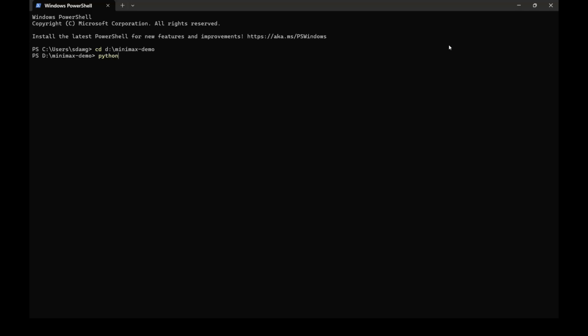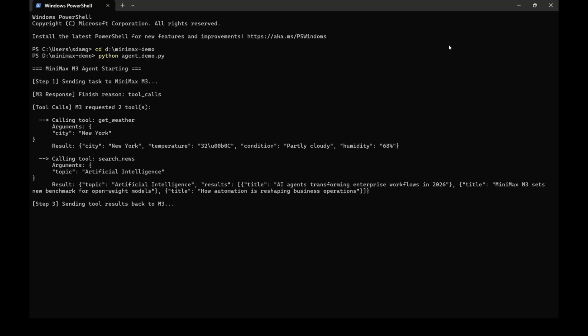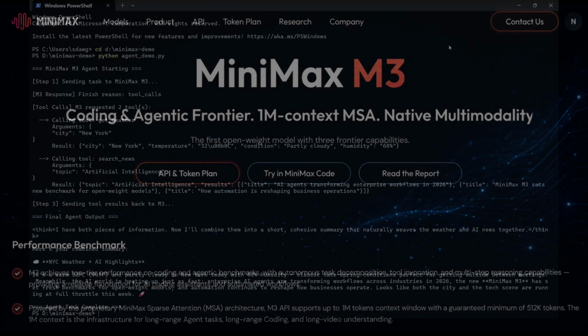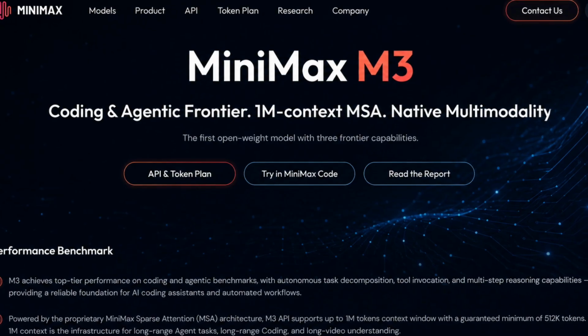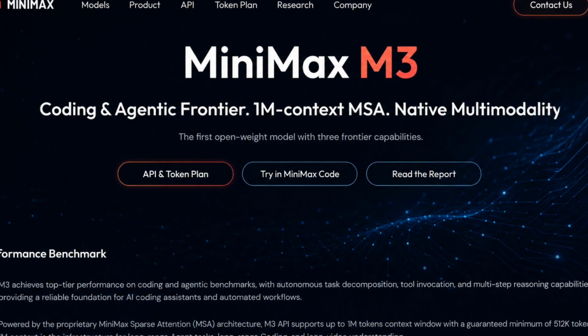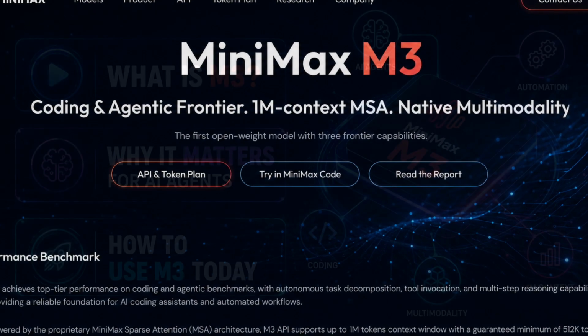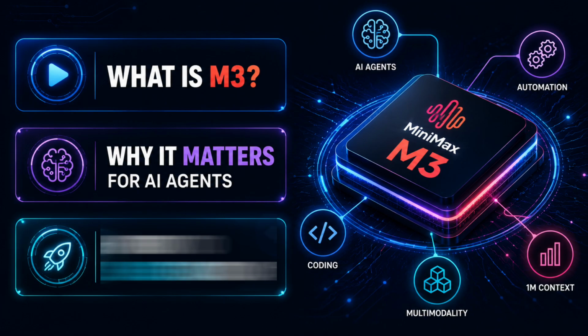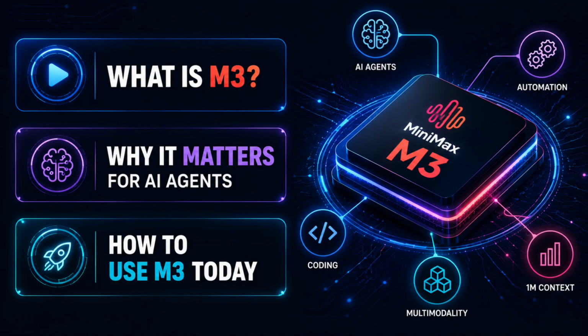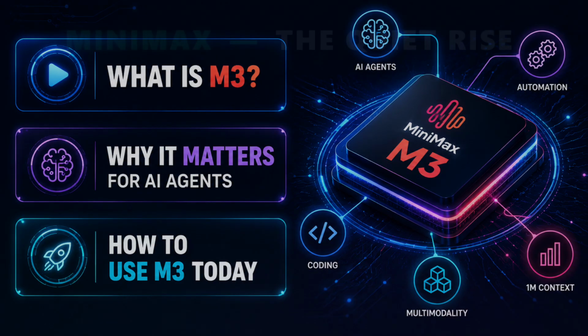This shift from AI as a conversational partner to AI as an autonomous agent, that is what the next phase of automation looks like. And one of the most interesting models to arrive in this new class is MiniMax M3. It combines three capabilities that, until now, only a handful of closed, expensive models could offer, all in a single open-weight model. In this video, we are going to break down exactly what M3 is, why it matters for AI agents and automation builders, and how you can start using it practically right now. Let us get into it.